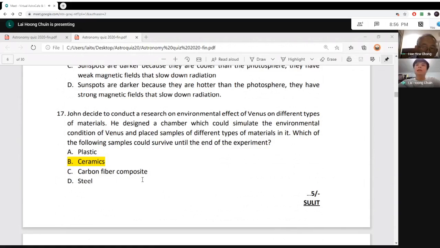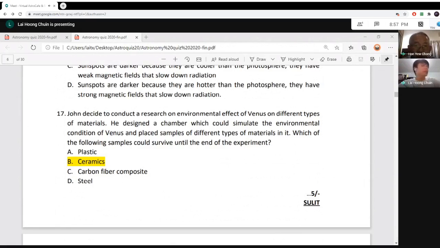For example, in your chemistry lab, you store the chemicals, especially highly concentrated hydrochloric acid, which is highly acidic, inside a glass bottle. So ceramics were able to survive. Or even if you need to burn something, you will put it on a ceramics tray. So ceramics would survive at the extreme condition of Venus, which is mainly acidic and also high temperature or extreme low temperature.